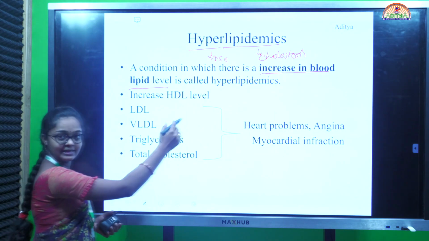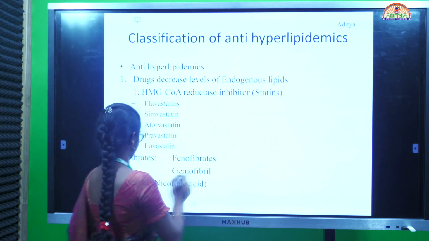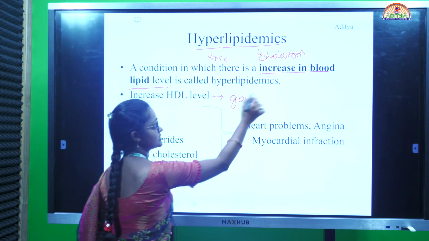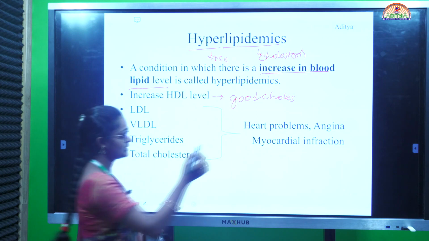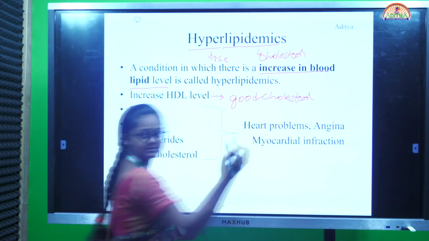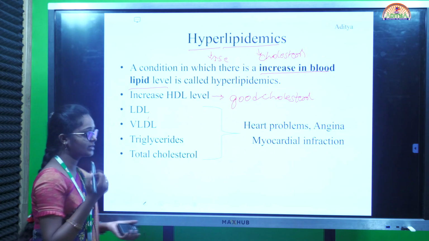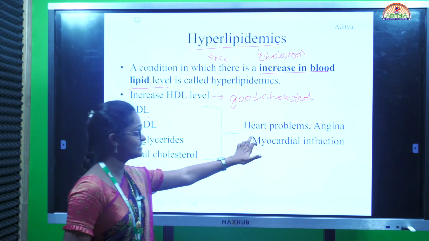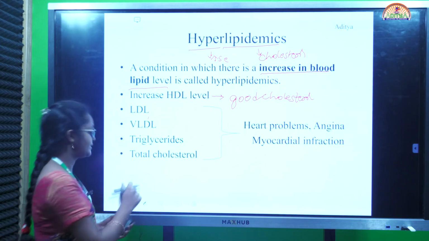Next, increased HDL levels. HDL acts as a good cholesterol, which means it decreases heart problems, angina and myocardial infarctions. Whereas LDL, VLDL, triglycerides and total cholesterol increase the heart problems. They are very bad cholesterol compared to HDL.